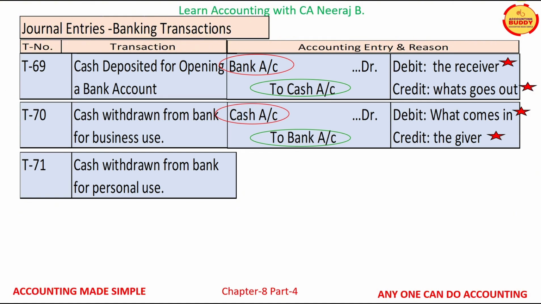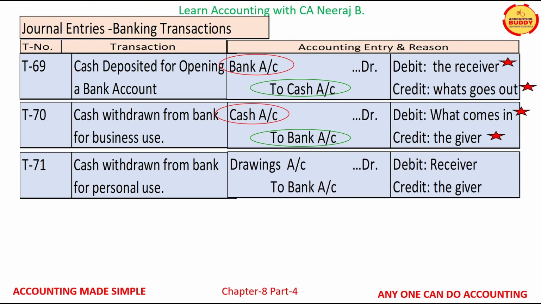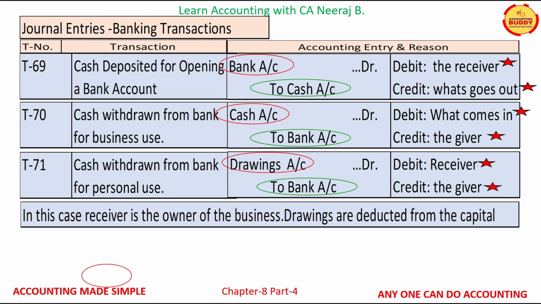Transaction T71 is cash withdrawn from bank for personal use. The two accounts which are affected are drawings account and bank account. Drawings account is a personal account and the rule of personal account is debit the receiver. Bank account is also a personal account and the rule of personal account is credit the giver. In case of drawings, the receiver is the owner of the business. Drawings are deducted from the capital of the business owner.